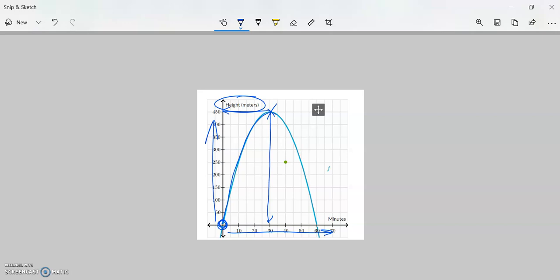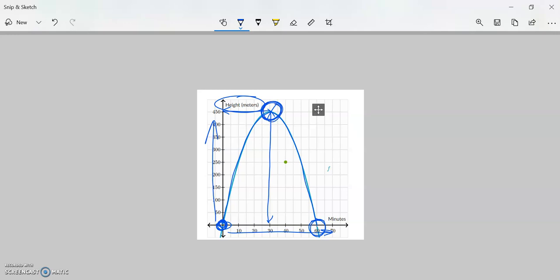And then we start coming back down, and right at 60 minutes is when we are back down to the ground. So once we have two x-intercepts, they're both the ground here. Our vertex is our highest point.